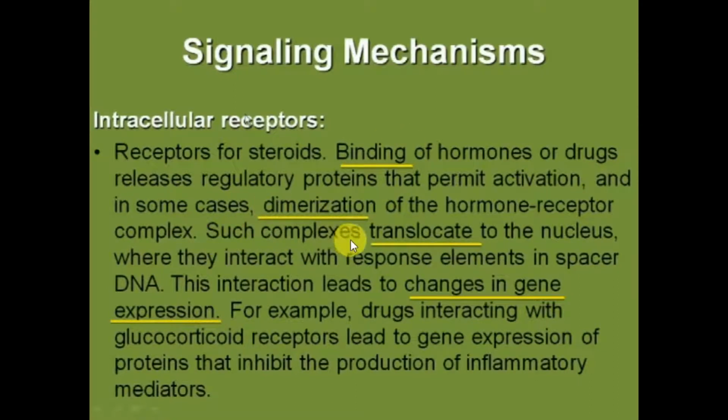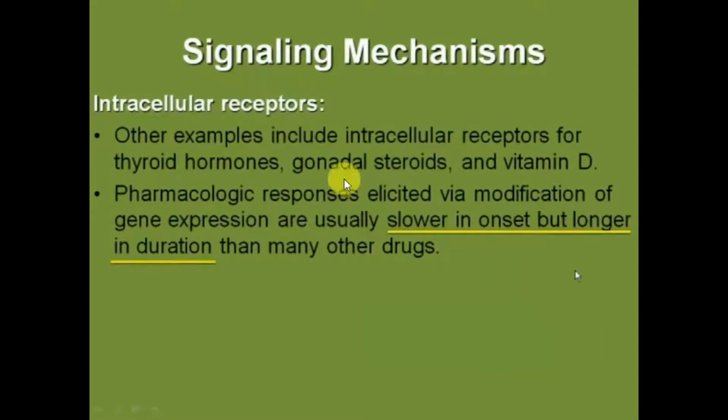Such complexes translocate to the nucleus where they interact with response elements in spacer DNA. This interaction leads to a change in gene expression. So we will give one example. Drugs interacting with glucocorticoid receptors lead to gene expression of proteins that inhibit the production of inflammatory mediators. Besides glucocorticoids, intracellular receptors also work for thyroid hormones, gonadal steroids, and vitamin D.